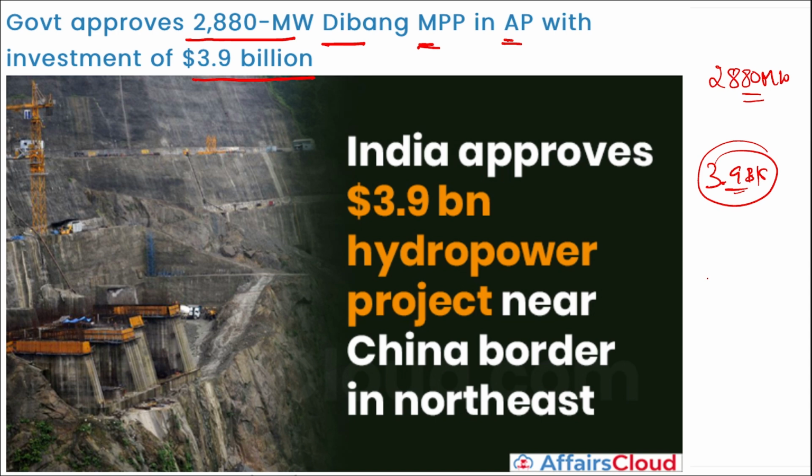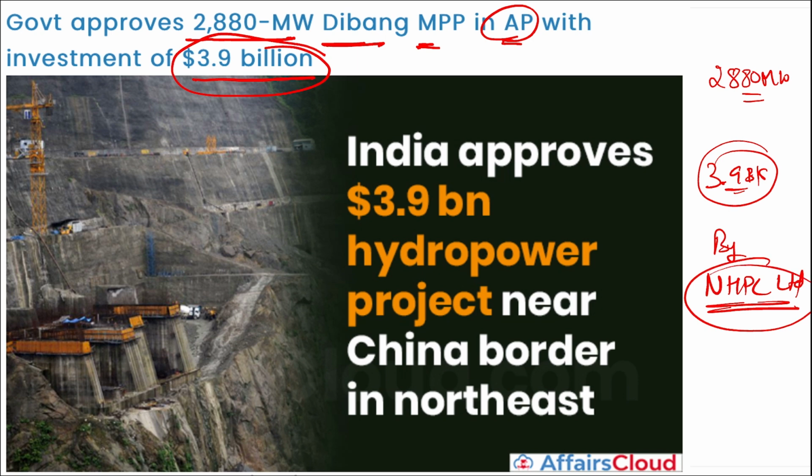This project is being developed bordering China, and it will be developed by NHPC Limited. I repeat, what is the amount of power? 2,880 megawatt. Where is this being developed? In Dibang, Arunachal Pradesh. This will see an investment of $3.9 billion. It is being developed by NHPC Limited, and the expected time required to complete this project will be 9 years.